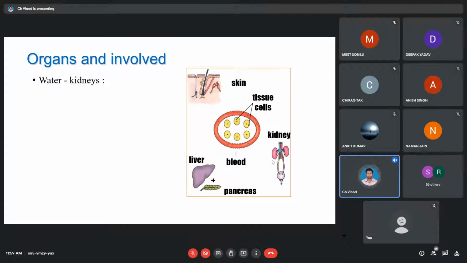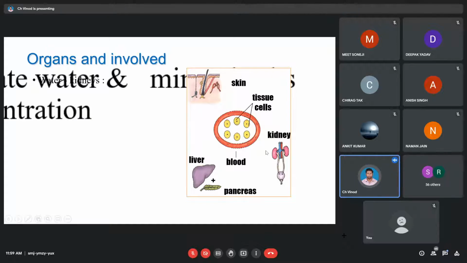In the kidney, the filtration happens, and after the filtration, 99% of the water is absorbed back into the body, and 1% of the so-called water will be eliminated. And why does it have to get eliminated? Because we have some waste, some excess of salts, some excess of minerals. They are toxic to our body, so we have to remove them, and hence we are removing them by giving them into some water, and this water is coming out in the form of urine. So kidney does the job of water regulation.